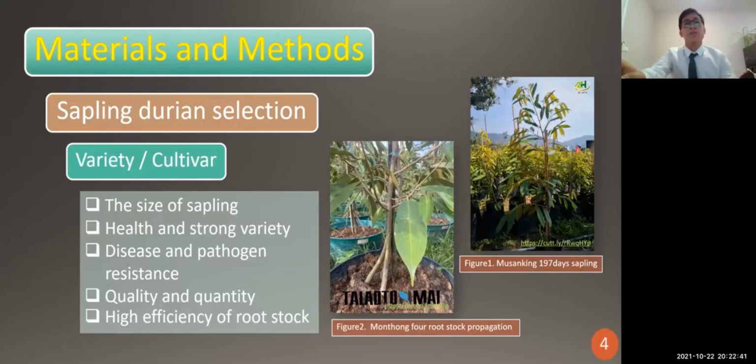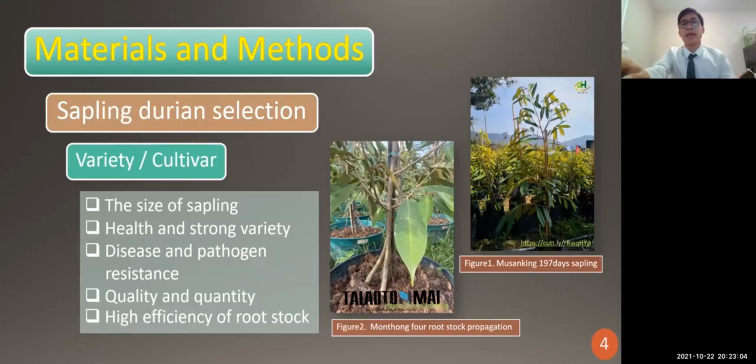We also have to consider the site of the seedling. For example, in these pictures that I show you, we look at the site of the young plants before we choose, by seeing the health and strength of the variety.